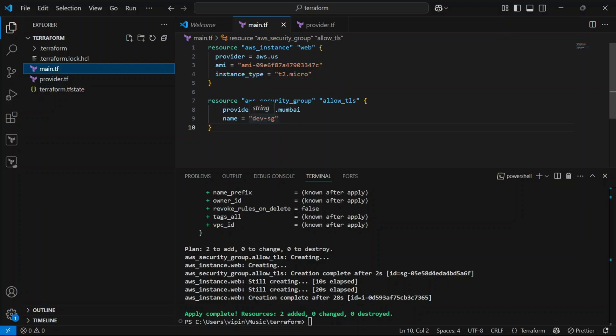So this is how we can use multiple provider blocks and use the alias meta argument whenever we want to deploy our resources in multiple regions. So I hope it's clear for you now, and you will be able to create resources in multiple regions using a single configuration of the Terraform block.